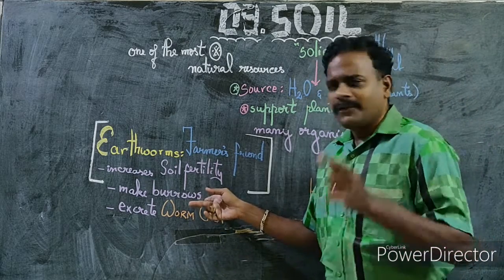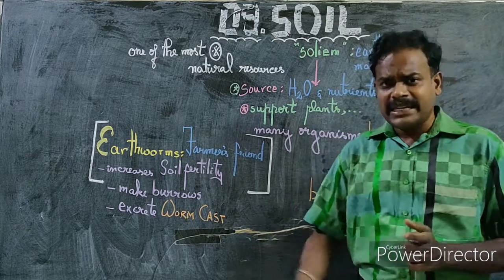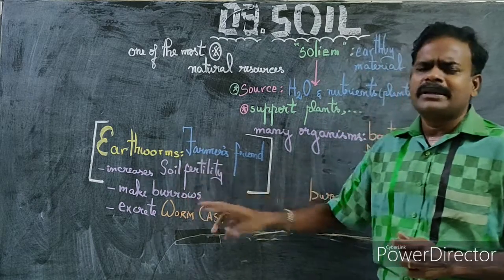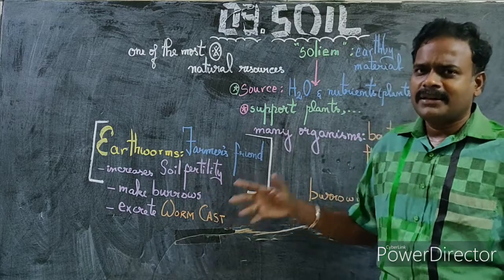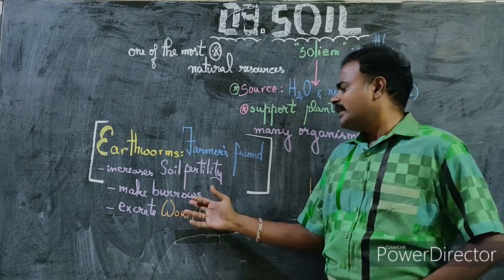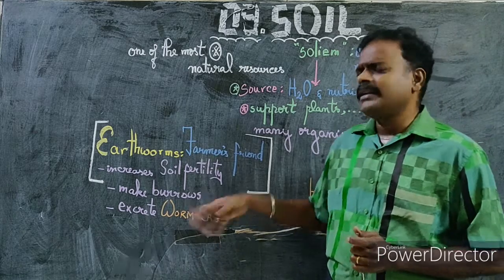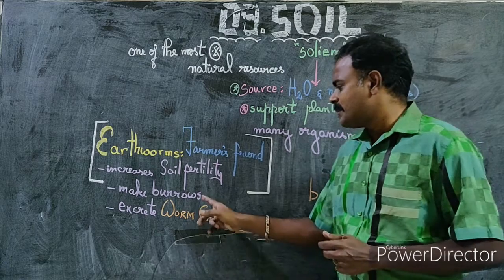So in that way, ploughing is good for plants, or it enhances the aeration of the roots. In that way, earthworms do that work, in a small way. Ploughing is a broader point of view. In that way, many earthworms in the soil make burrows and thereby enhance the aeration to the roots.